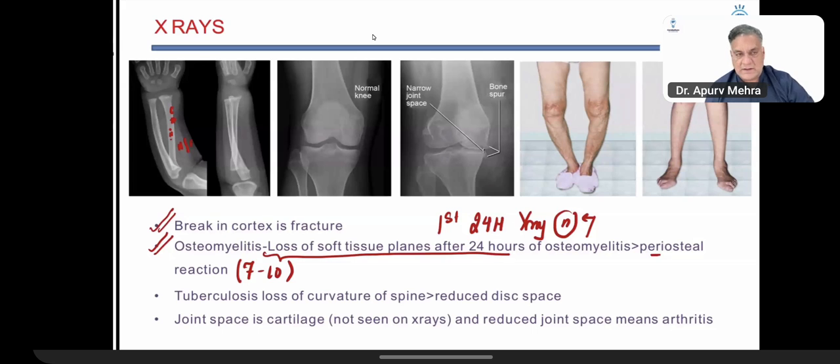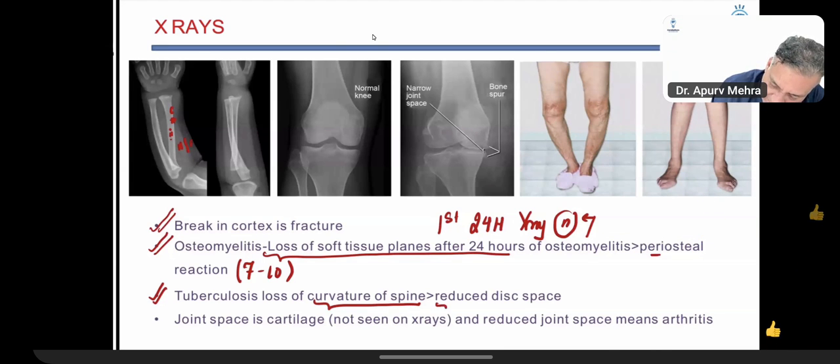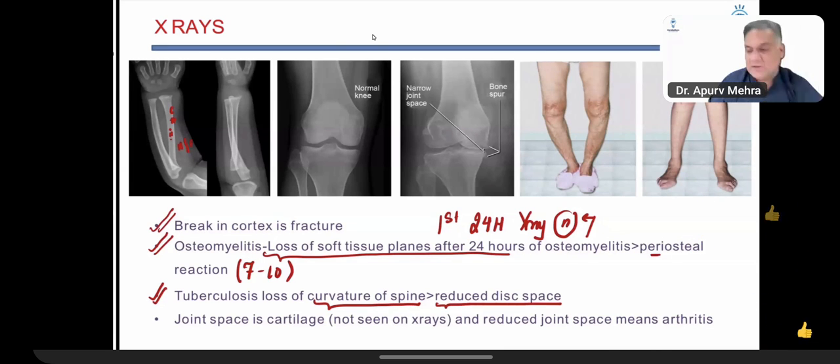And infections in the knee joint, in the spine, there are curvatures of the spine. Cervical spine goes in, so there is cervical lordosis. Thoracic comes out, thoracic kyphosis. Lumbar lordosis. All right, so these are the curvatures of the spine. So when there is infection of the spine, one of which is tuberculosis, there will be loss of curvature of the spine, which is seen earlier than the reduced disk space in tuberculosis.